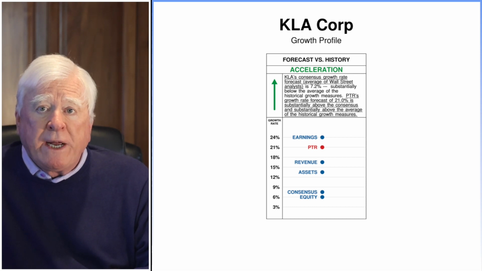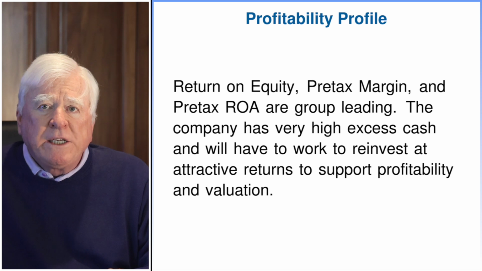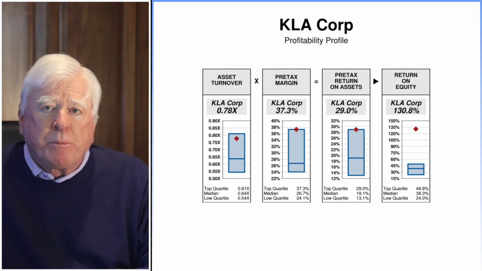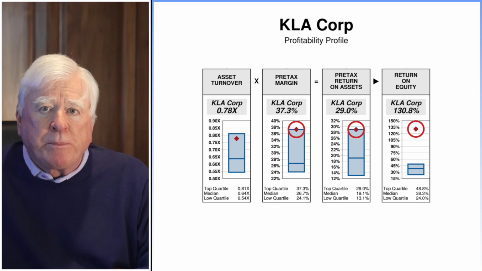PTR's growth rate forecast of 21% is substantially above the consensus and substantially above the average of the historical growth measures. KLA's return on equity, pre-tax margin, and pre-tax return on assets are group leading. These factors have strengthened market perceptions of the company. The company, however, has very high excess cash and will have to work to reinvest that cash at attractive returns to support the levels of profitability, growth, and valuation.